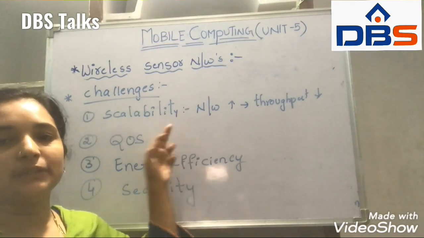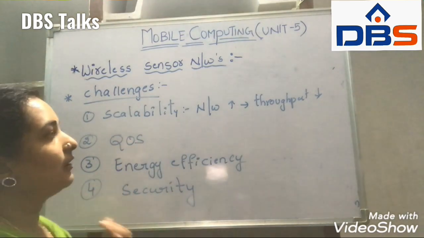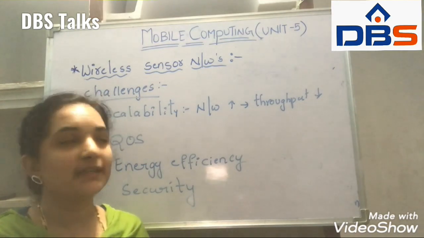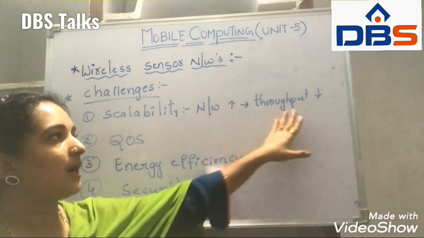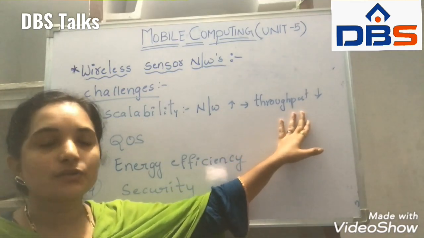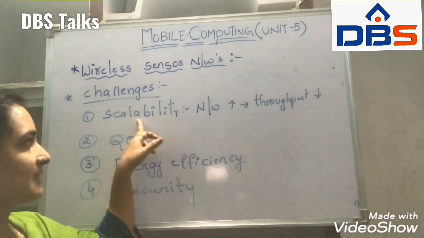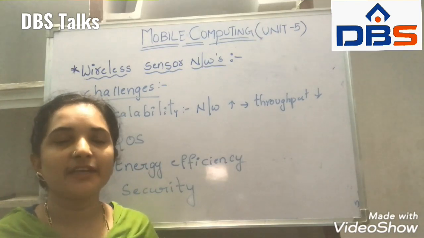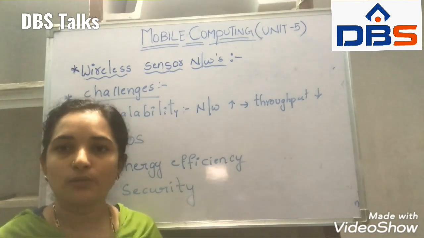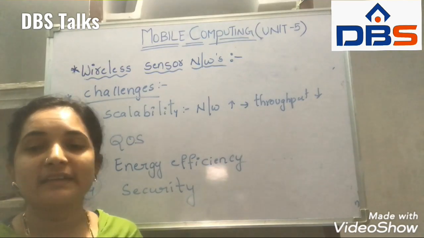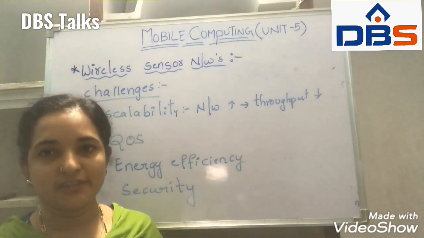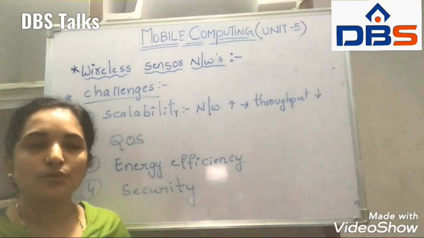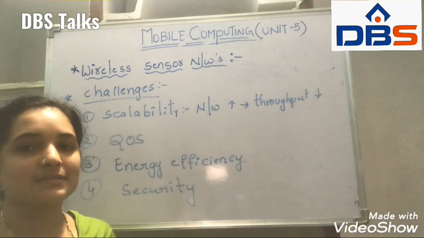The first challenge is scalability. In scalability, we measure that whenever the network increases, our throughput decreases. So this will be measured in the form of scalability. The next challenge is quality of service. Quality of service is a very important task. We already said that quality of service will be maintained, guaranteed from the source node to the destination node. That is called quality of service. And next is energy efficiency. We should maintain energy efficiency in this communication.